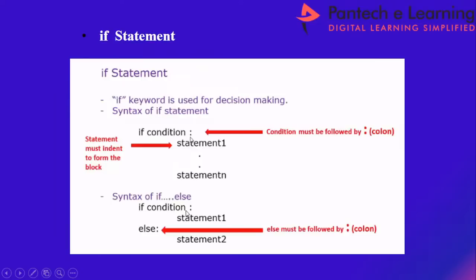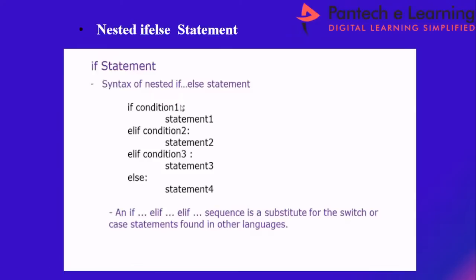If the first condition is satisfied, statement 1 will be executed, otherwise the else block, statement 2, will be executed. So all these are the different types of decision making statements. If condition, the statement 1 will be executed, else if, I can go for a nested if else structure. Else if condition 2, statement 2 will be executed.